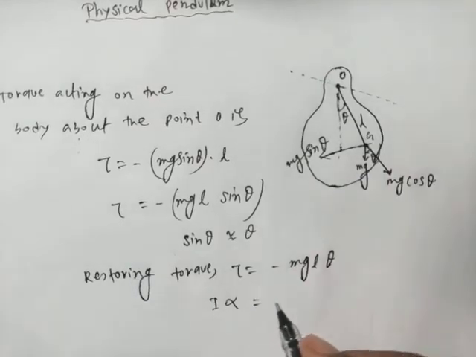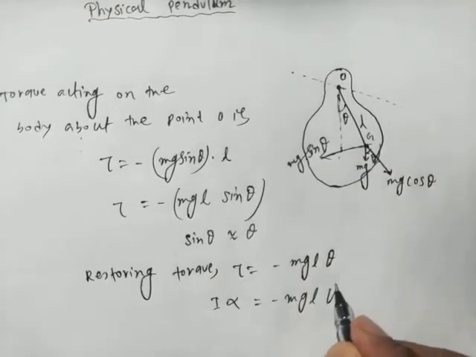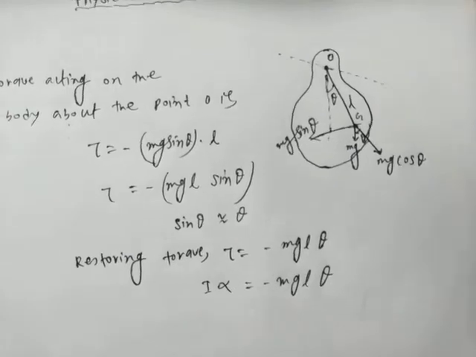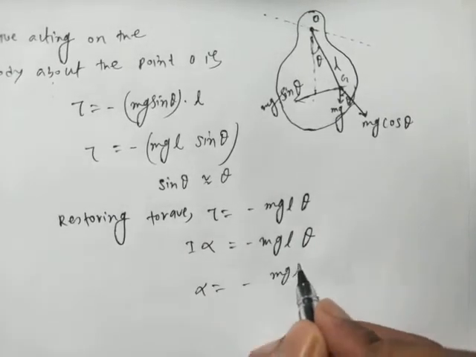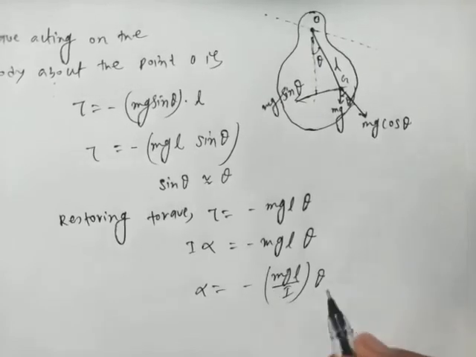So I alpha equals minus mg L theta, so alpha equals minus mg L divided by I, into theta.